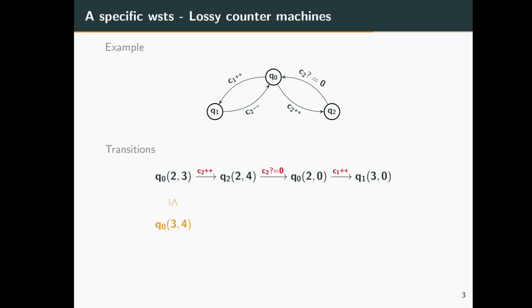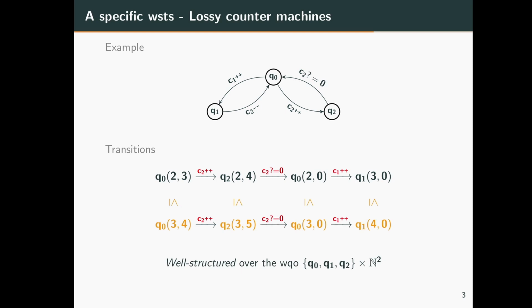Notice that if we pick any configuration which is bigger than q0, 2, 3, say q0, 3, 4, we can simulate the same transitions and arrive at configurations which are bigger along the whole sequence. In this sense, from a bigger configuration, we can simulate all transitions which a smaller configuration can take, and hence this system is called well-structured over the well quasi-order Q times N squared.